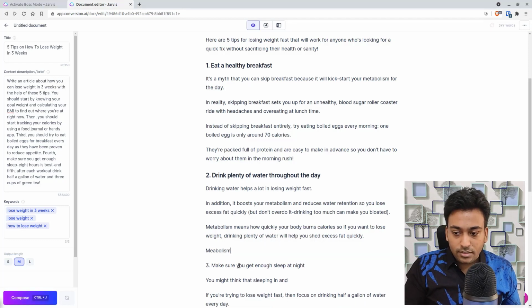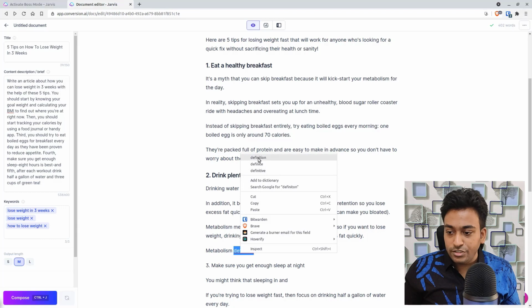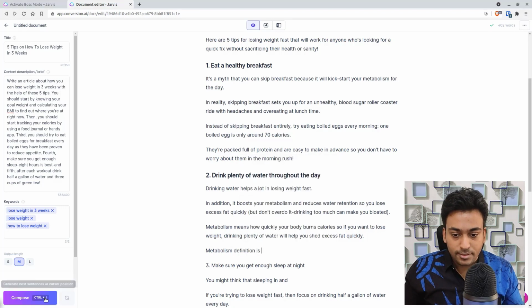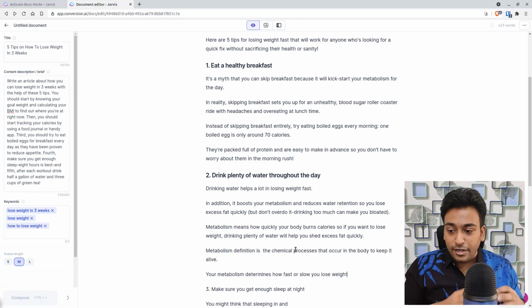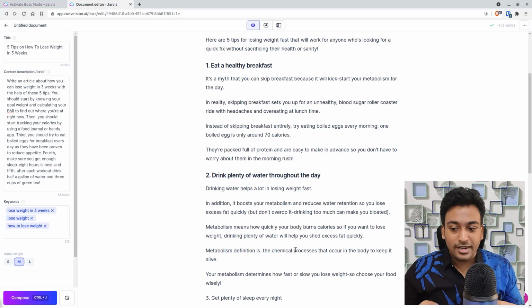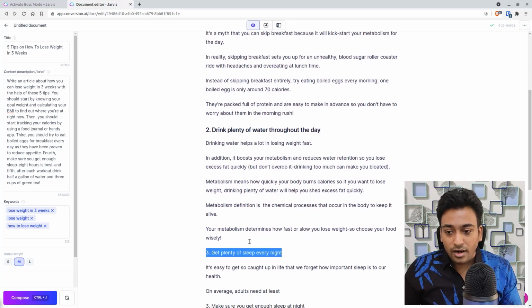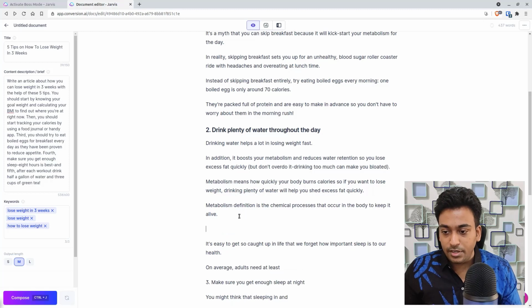Metabolism definition is, and I'm expecting it to write some sort of definition for metabolism. Let's see, and I'm keeping on medium. Definition is the chemical process that occurs in the body to keep it alive. So you can see that Jarvis actually tries to understand whatever idea I want to have and tries to complete it. For example, let me try to do something else.